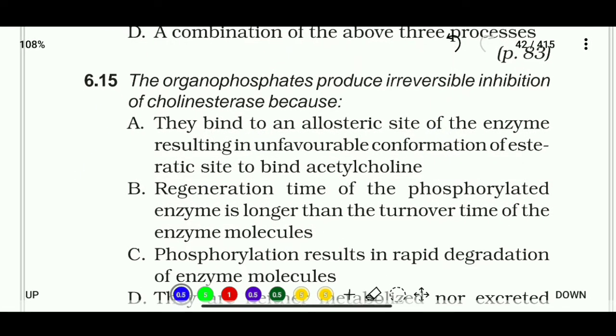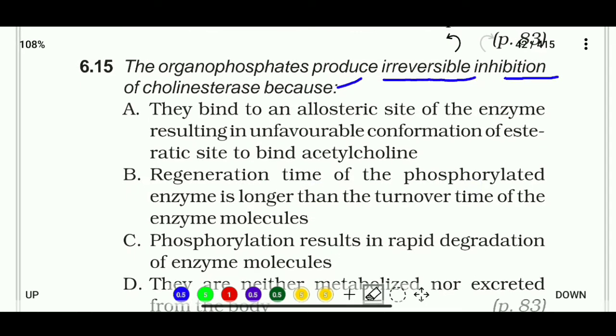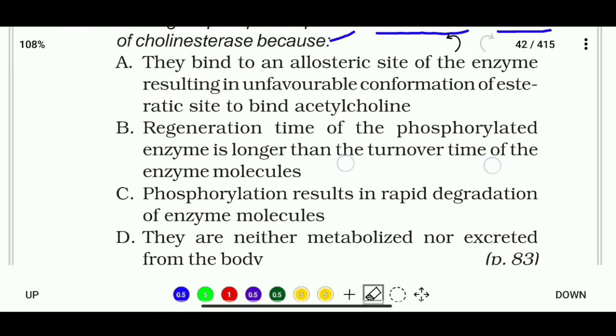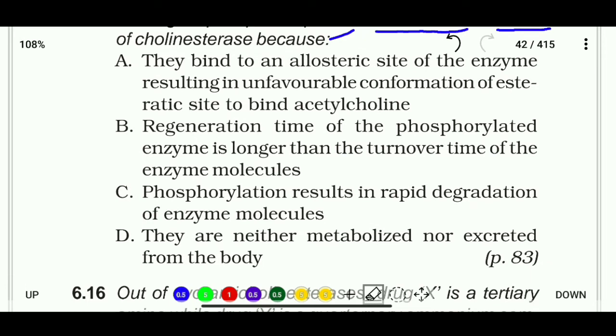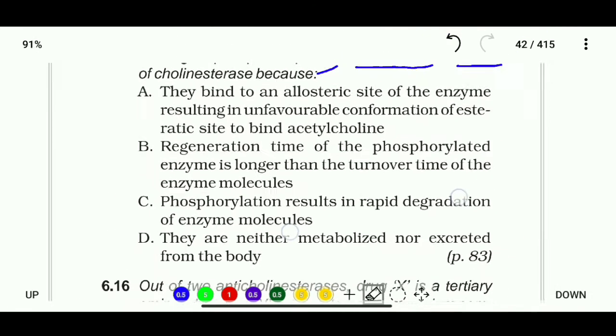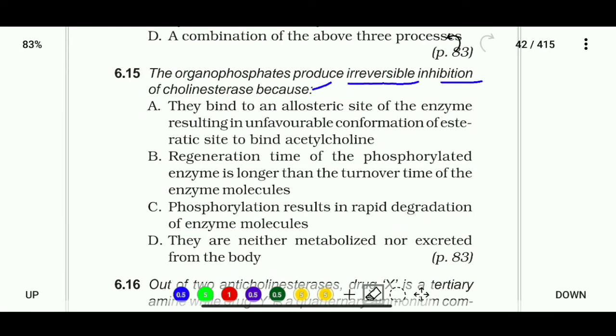neostigmine. The organophosphates produce irreversible inhibition of cholinesterase because they bind to an allosteric site of the enzyme, resulting in unfavorable conformation of the esteratic site to bind acetylcholine, or regeneration time of the phosphorylated enzyme is longer than the turnover time of the enzyme molecule, or phosphorylation results in rapid degradation of the enzyme molecule, or they are neither metabolized nor excreted from the body.